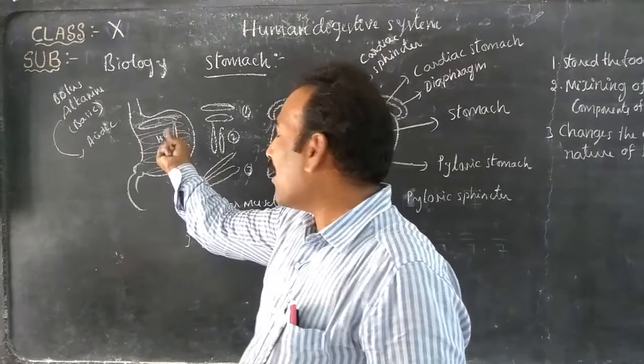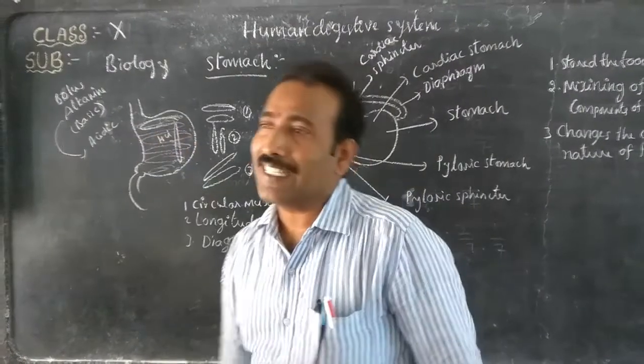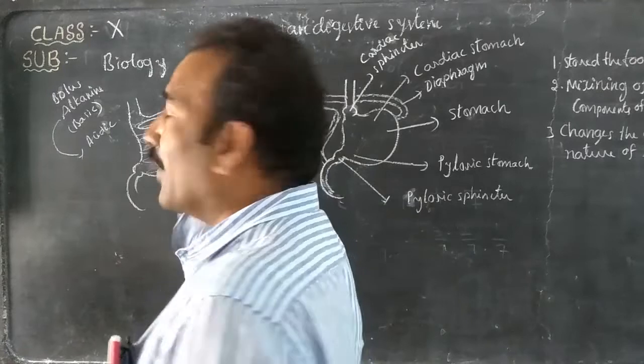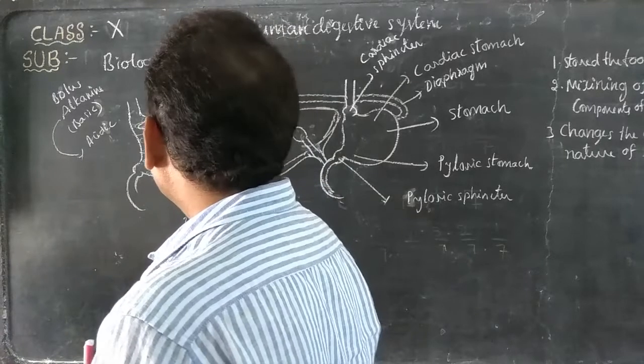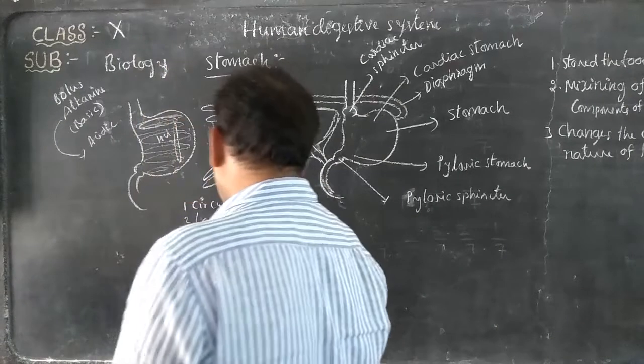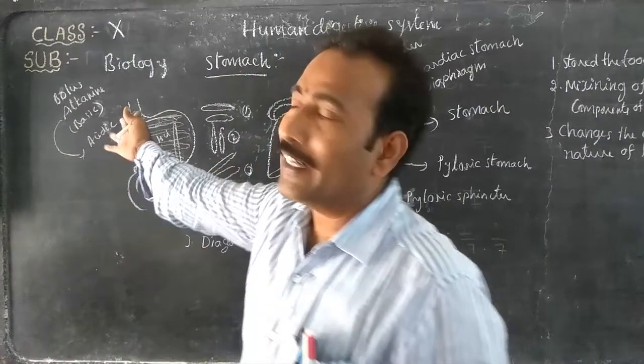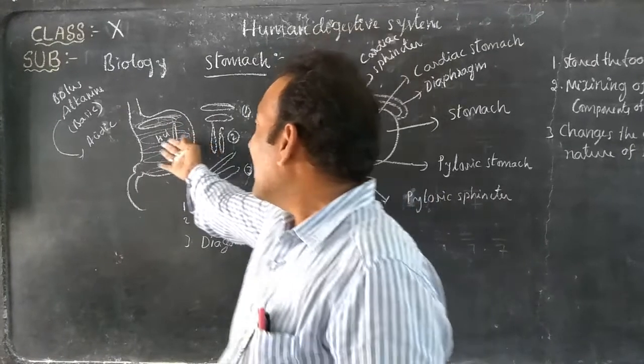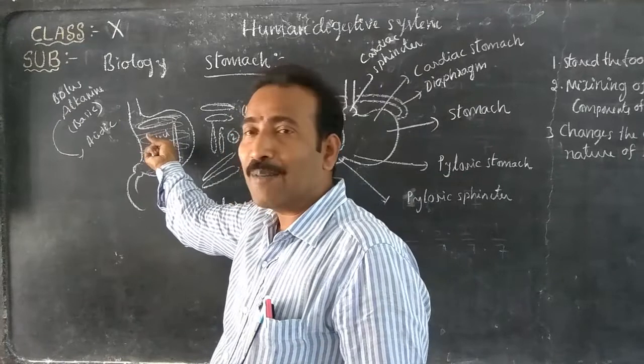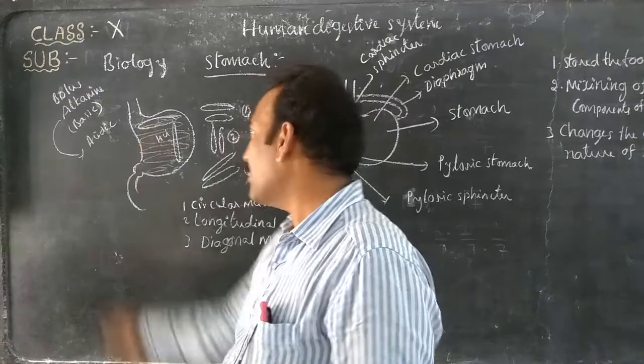They produce contractions and relaxations, producing wave-like movements. They are called peristaltic movements. Due to these peristaltic movements, the food is churned in the stomach.